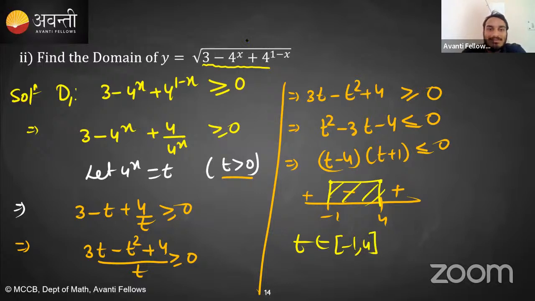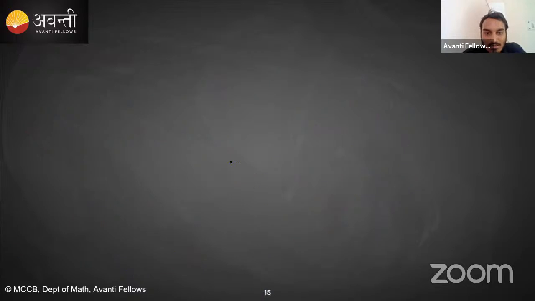Is this the domain? Is anyone saying the answer is minus 1 to 4? How many of you are saying the answer is minus 1 to 4? Raise your hand. It is not the domain. This is the value of t; for the domain we need to find the values of x. What is the value of t? t was 4 raised to the power x. So 4 raised to the power x belongs to minus 1 to 4.